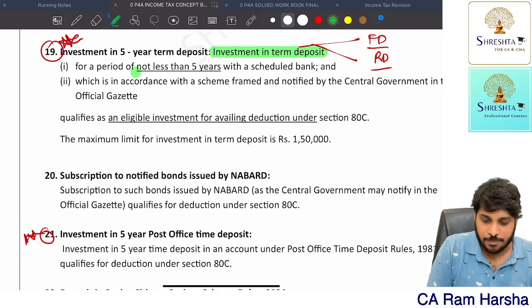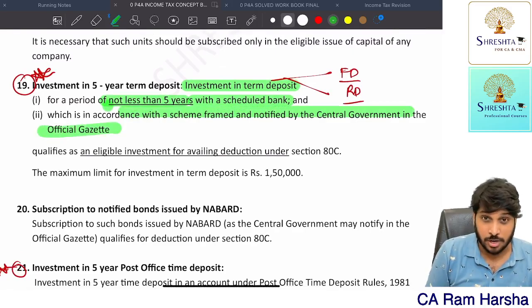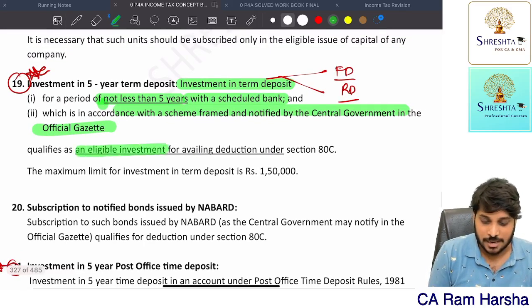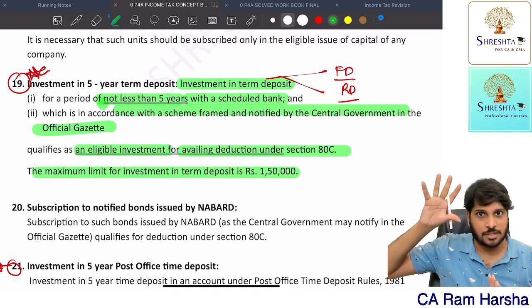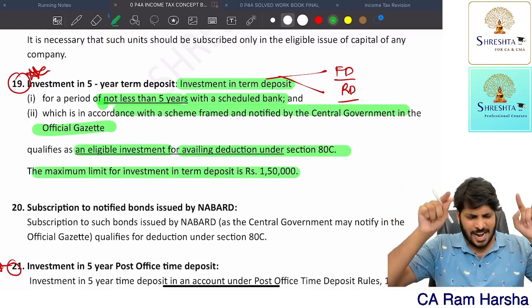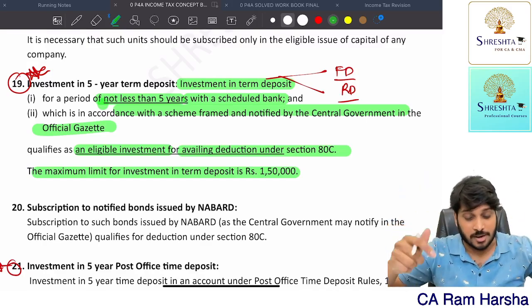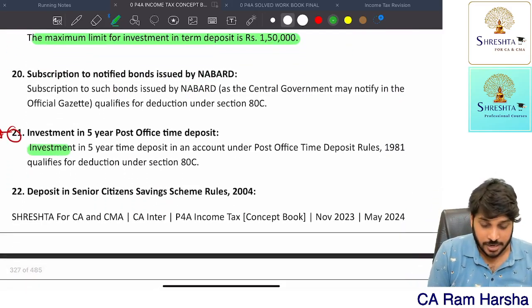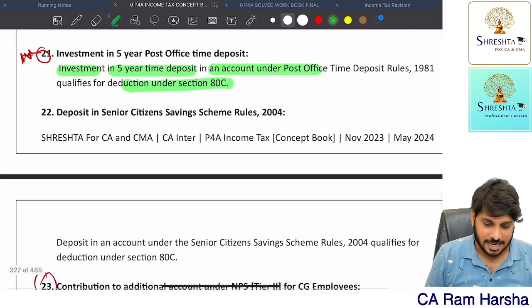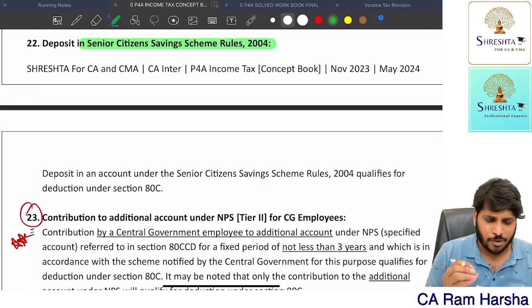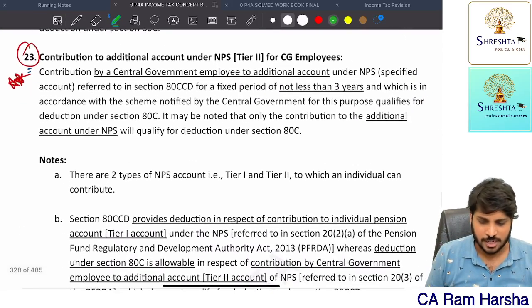So where you are depositing with a bank for not less than 5 years with a scheduled bank in accordance with the scheme notified by the government, that is treated as an eligible investment. You will get deduction under 80C. Of course, the maximum limit of investment, you cannot deposit more than 1.5 lakh. If you deposit 2 lakh, 3 lakh, that is not eligible for deduction. Of course, the 80C limit is 1.5 lakh, and the deposit limit is also 1.5 lakh. Not only that, even if you are investing in a 5-year time deposit with the post office, that is also eligible for 80C deduction. And then a deposit in the Senior Citizens Savings Scheme, that you will get deduction.